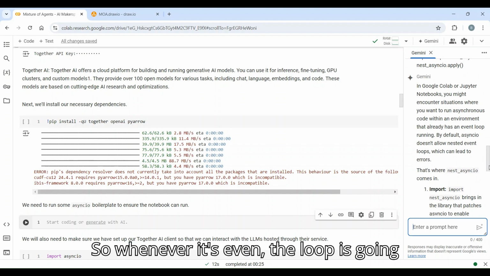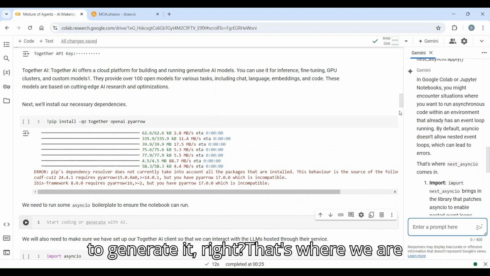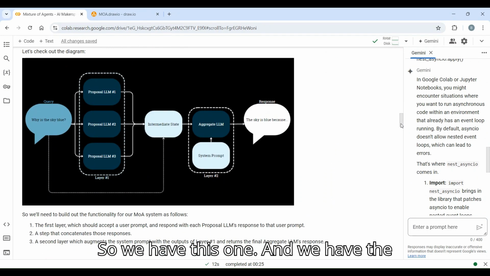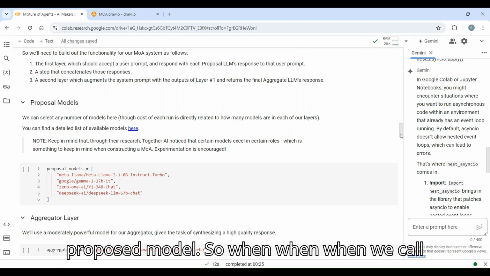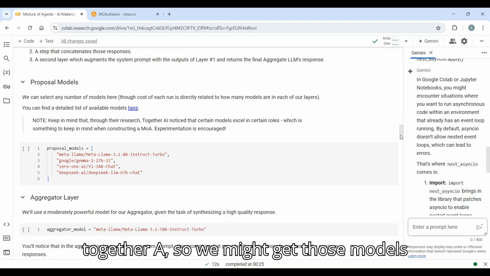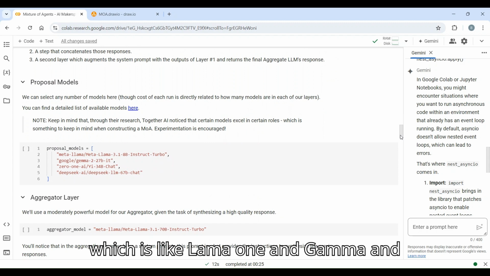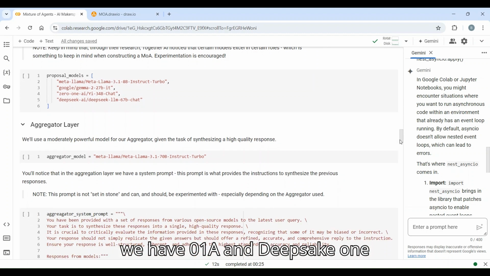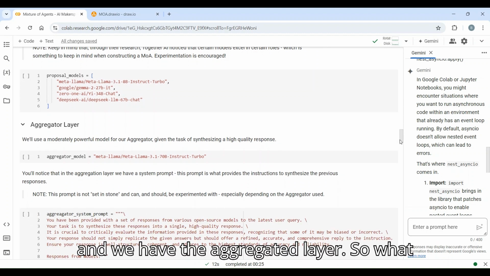So whenever it's even, the loop is going to generate it, right? That's where we are going to use that once. So we have this one, and we have the proposed model. When we call Together AI, we might get those models, like Llama, Gemma, and Qwen, DeepSeek, and we have the aggregated layer.